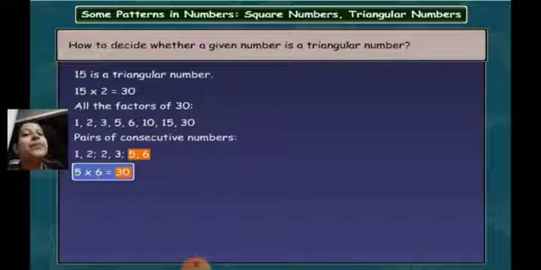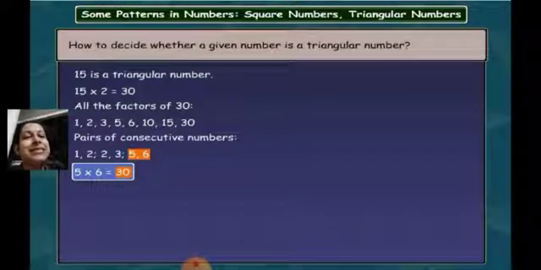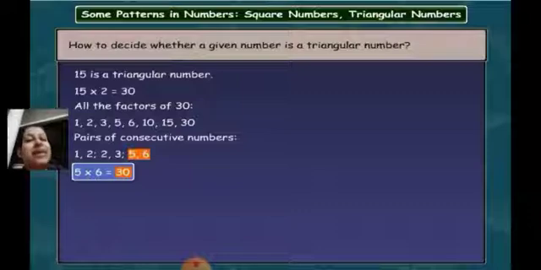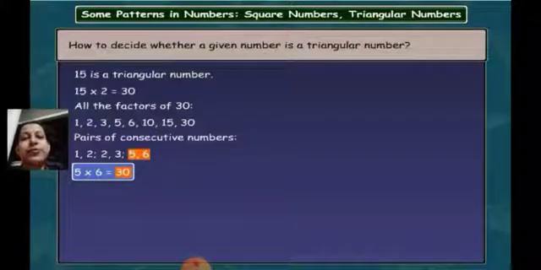That means 15 is a triangular number. Whatever we have multiplied 15 with 2, twice the number, we are getting the answer 30, and even a consecutive pair, that is 5 and 6, also gives you the answer 30. That means what we can conclude: 15 is a triangular number.